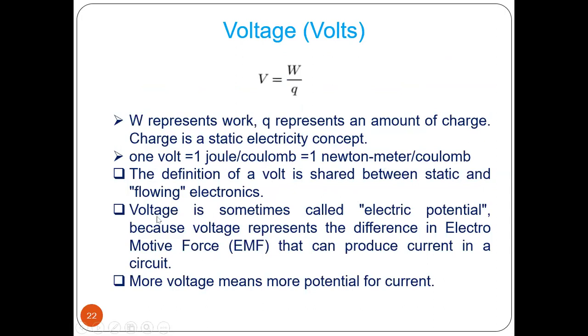Now voltage is sometimes called electric potential, because voltage represents the difference in electromotive force that can produce current in a circuit. Now in that case, if you apply more voltage, it means more potential, or more potential for current. Okay.